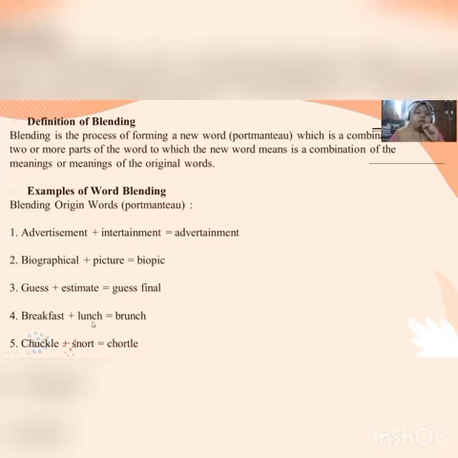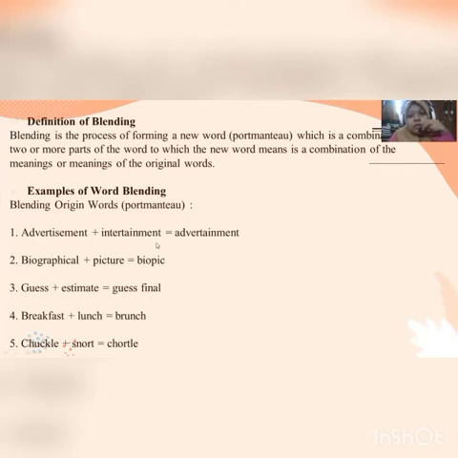If we combine the two words, it can be brunch. For the last, the first word is chuckle plus snort. If we combine the two words, it can be chortle. Okay, I will explain more again.